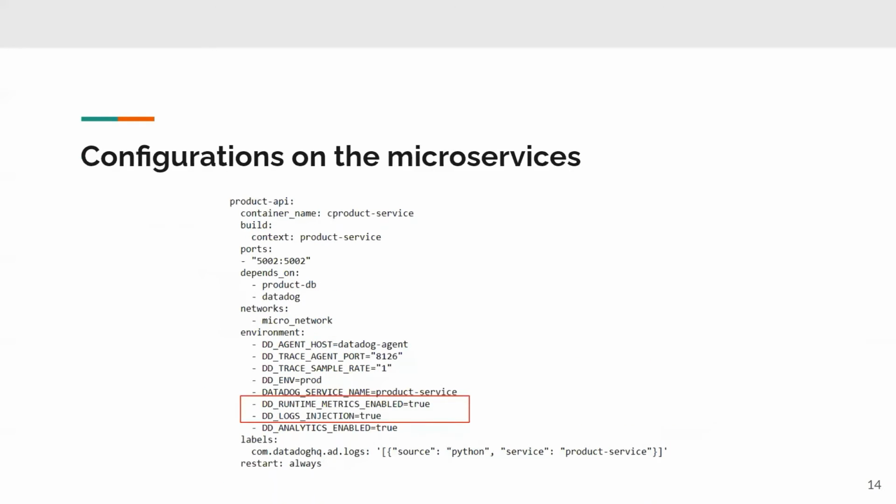These are the configurations we did on each microservice to enable logging and metric generation. DD runtime metrics enables the metric generation, and DD logs injection enables log generation.